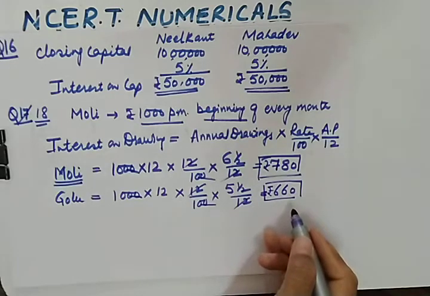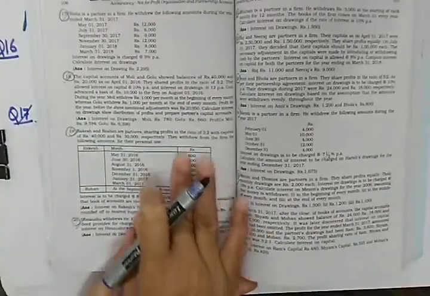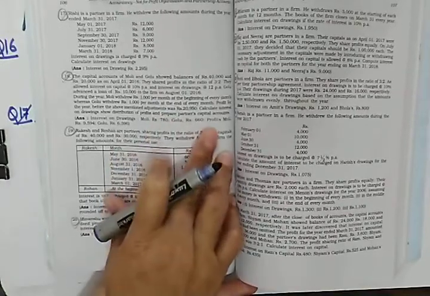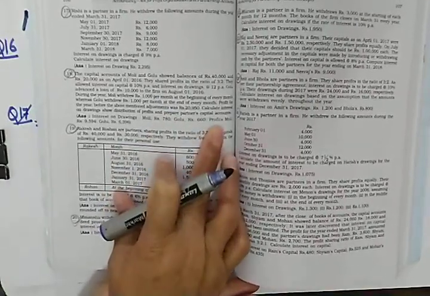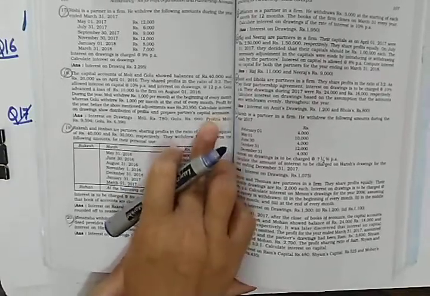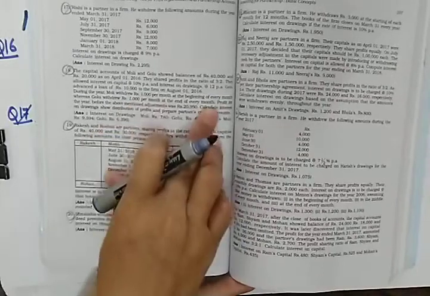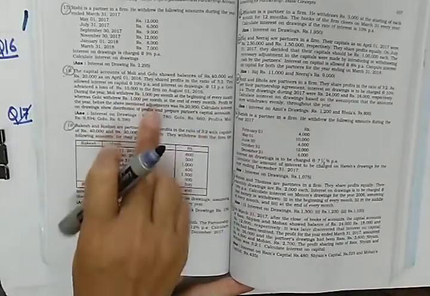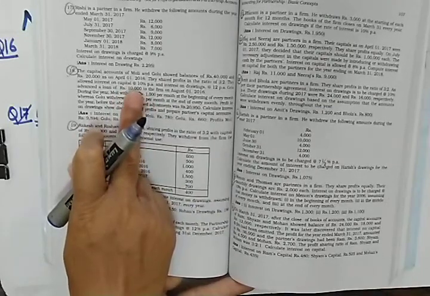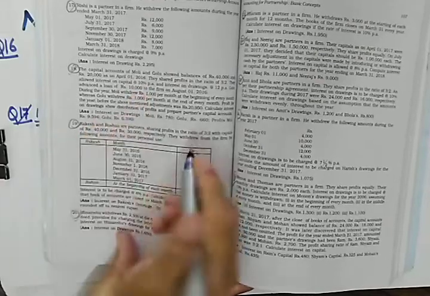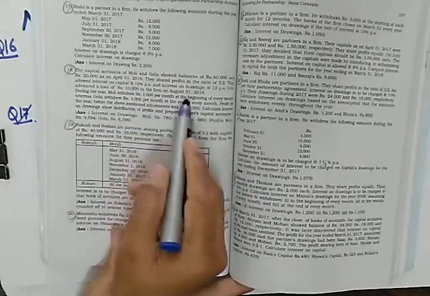And what else is required in question number 18? Let us see. You are also required to show the distribution of profit and prepare partners' capital account. I hope you will be able to do this also. And one more important point, because Golu has given a loan of 10,000 and nothing is mentioned regarding this, you will charge interest on loan at the rate of 6% per annum. This is as per the Partnership Act 1932.